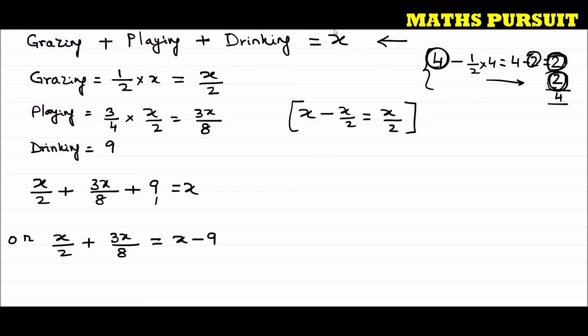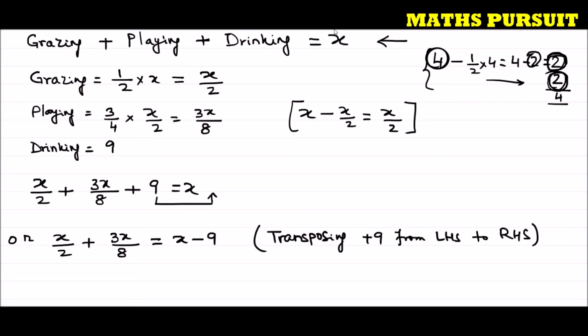What am I doing here? I am just moving this 9 to the right side, that means transposing plus 9 from the left hand side to the right hand side.